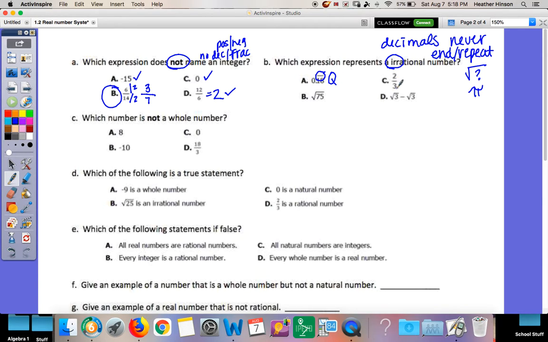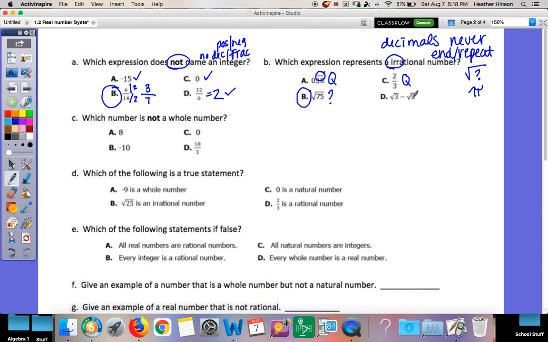2 over 3. Remember, fractions are rational, so that can't be irrational. Square root of 75. Do we know the square root of 75? Nope. So that one is irrational. But let's check this last one, because I don't know the square root of 3 either. So why is that one not irrational?